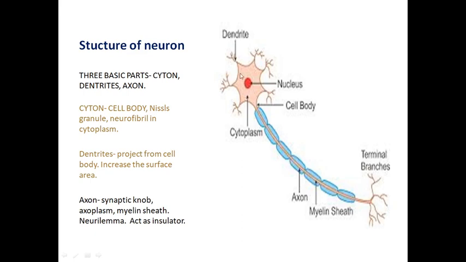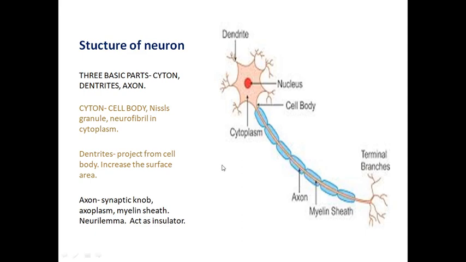The next one is called dendrites. Dendrites are branch-like structures projecting towards the cyton. What is the function of the dendrites? To increase the surface area, to attach with different types of sensory organs as well as other neurons. That is the main function of the dendrites. Later, under the heading of synapse, we will discuss the importance of dendrites.